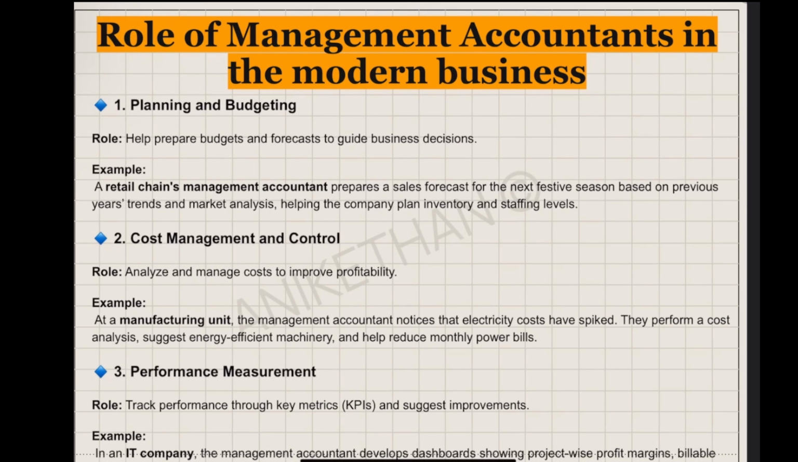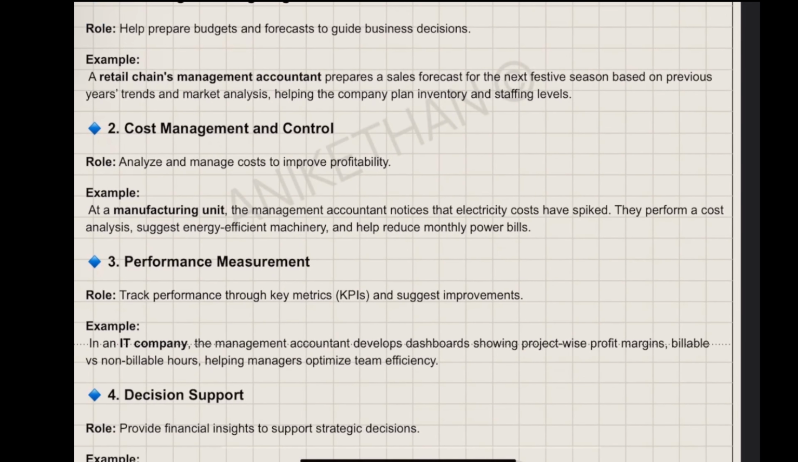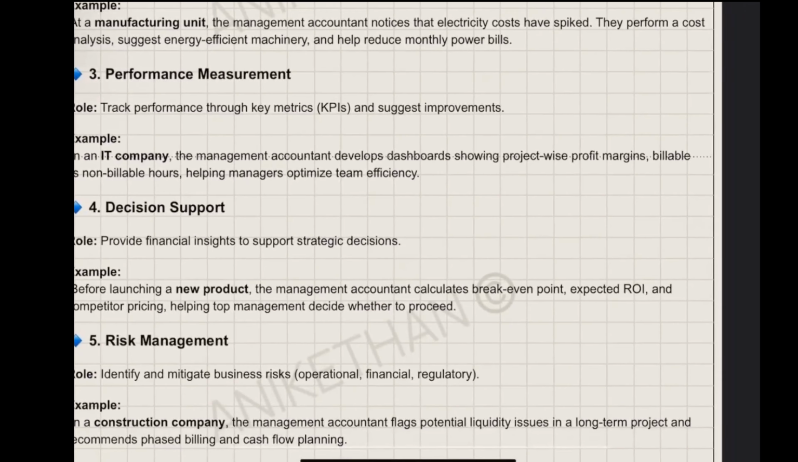So they can help sales team, they will help production team. So all the data of planning and budgeting will help material team. All these team can plan their work based on the management accountant's report. Cost management and control. So cost control and cost reduction you already know. So management accountants have a role to play in that. Next one is performance measurement.